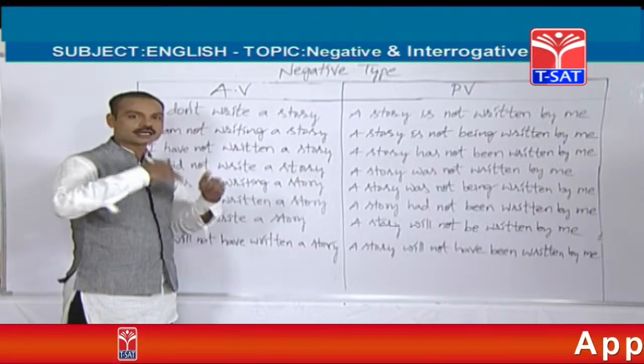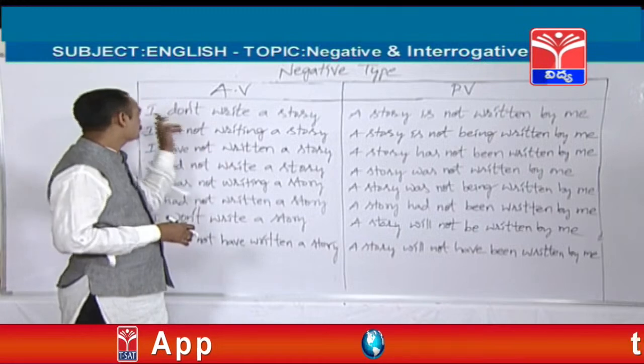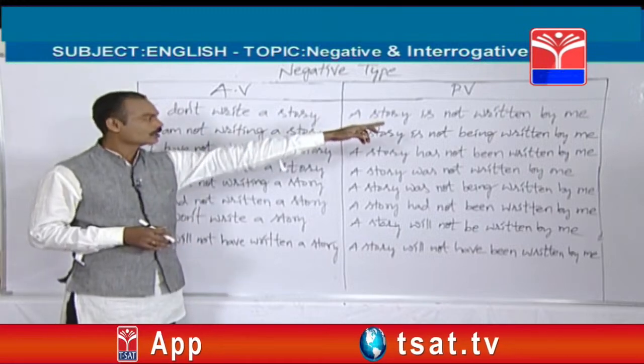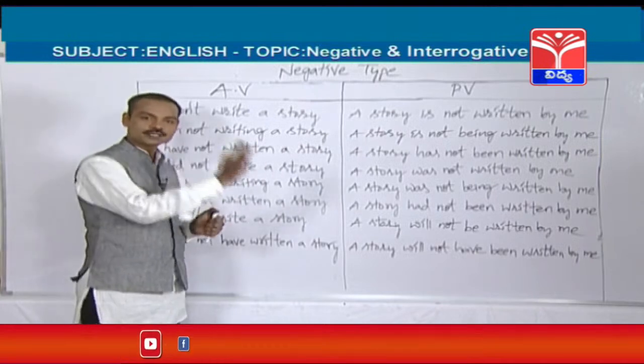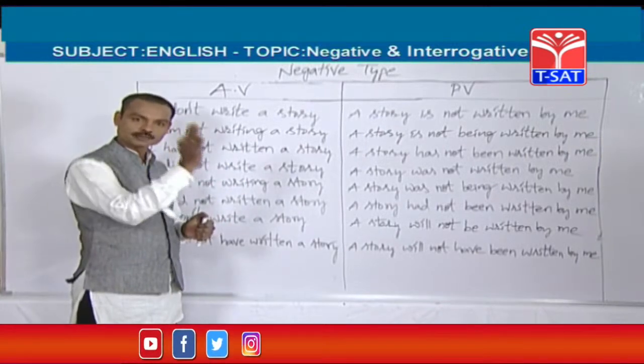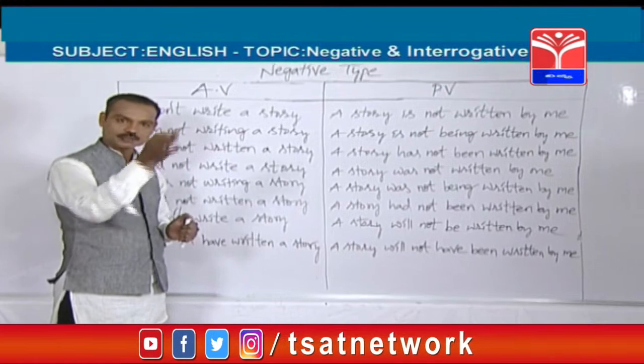Pronouns should not be written as they are in the passivize. Whenever you see I, that should be changed into me. I becomes me, we becomes us, you becomes you, they becomes them, he becomes him, she becomes her.